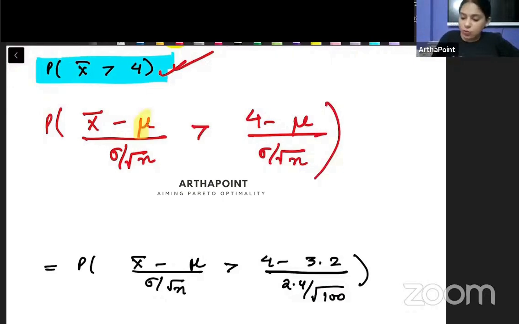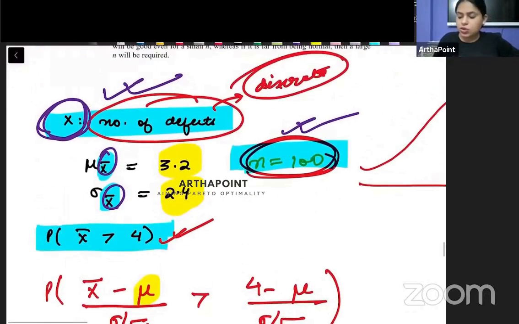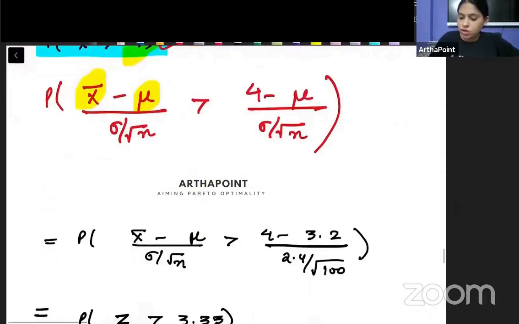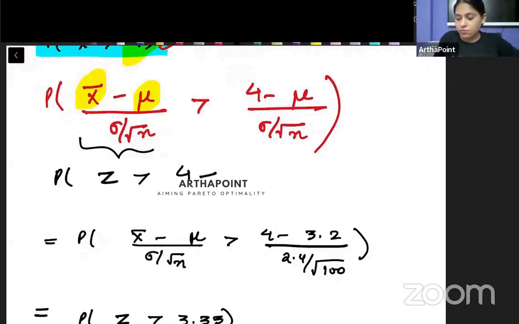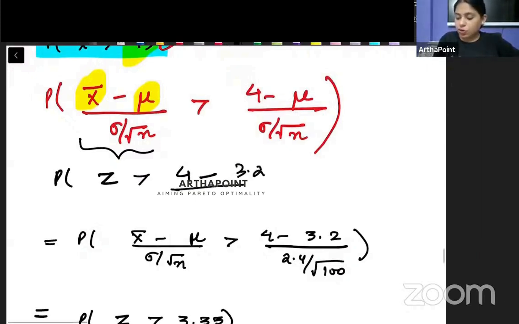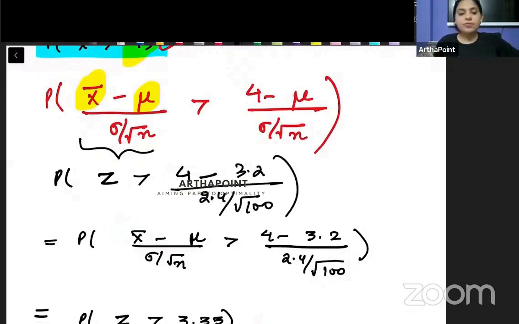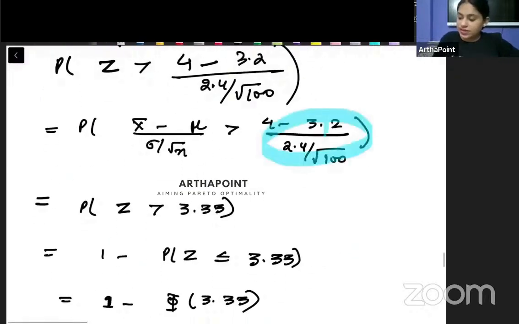So the value of sigma is already given to you, beta. Your given sigma is 2.4. X bar you have to check at 4. So this is the Z value. So this will be probability Z greater than 4 minus mean, which is given as 3.2, sigma given as 2.4, divided by root 100.